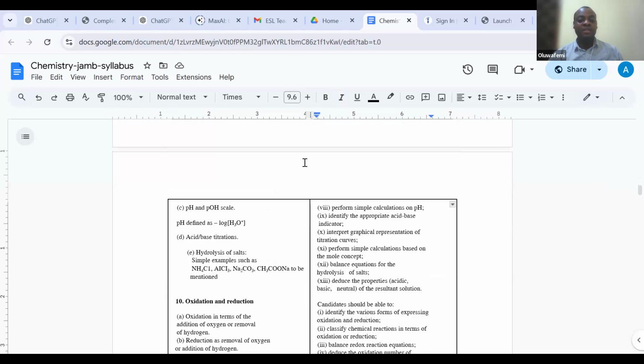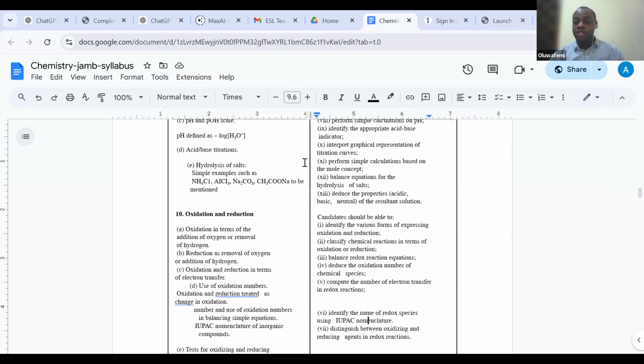We look at the pH scale, how to calculate the pH value, acid-base titration. We are going to be looking at all that, looking at how we interpret the graphical representation of the titration curve, and so on and so forth. And then we'll look at the 10th topic in the syllabus, which is oxidation and reduction.